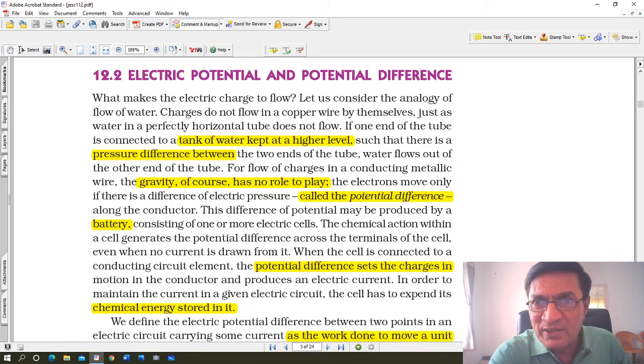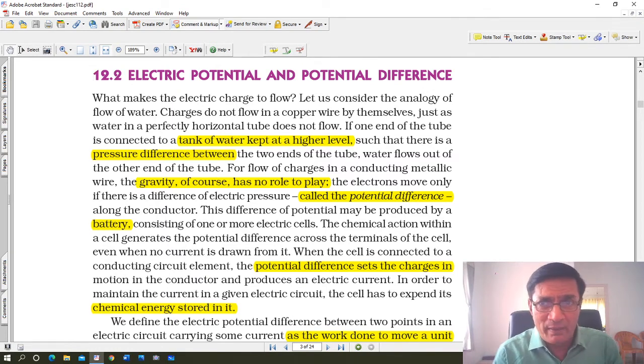Now let's understand this in a slightly better way. What makes electric charge flow? Let us consider the analogy. Analogy means similarity of flowing water. Charges do not flow in a copper wire by themselves. See, if I take a copper wire and if I touch it, then nothing is going to happen to me because no current is flowing. Although copper is a very good conductor, if I attach it to a power source, then because of the potential difference, that wire becomes live, it is carrying current, and therefore it becomes dangerous.